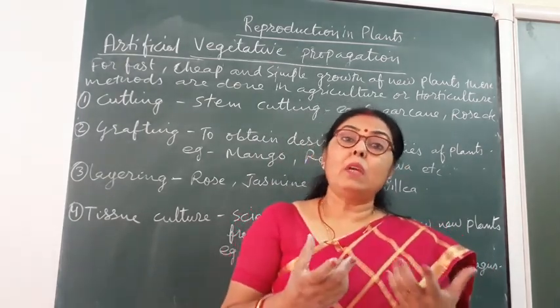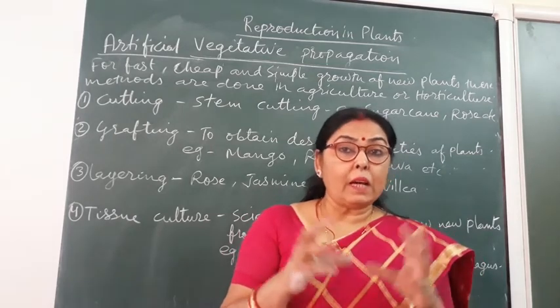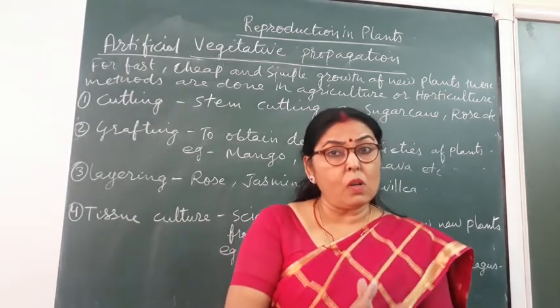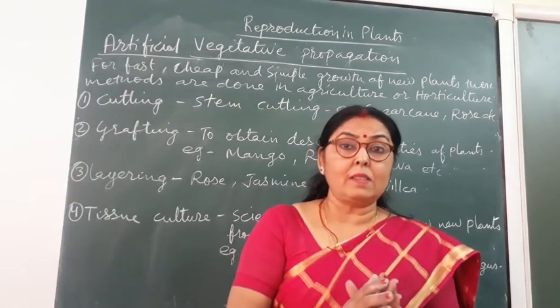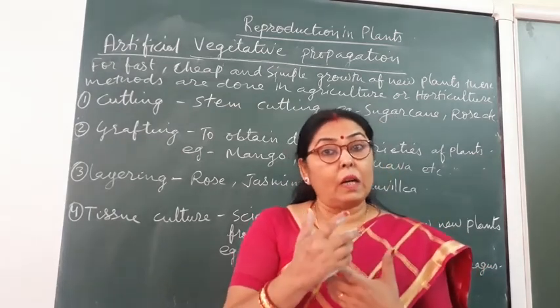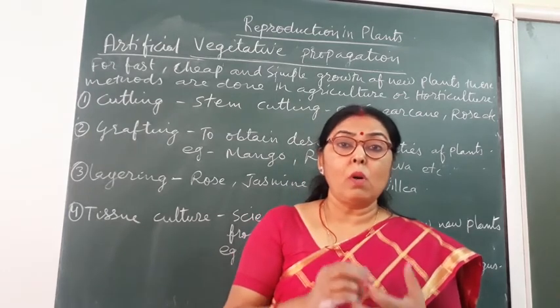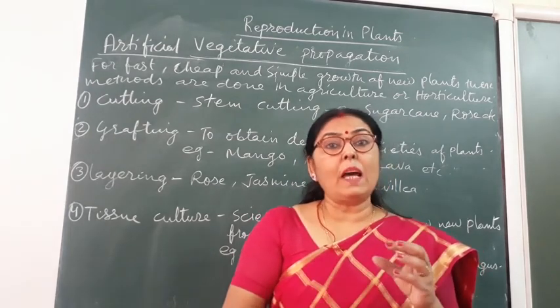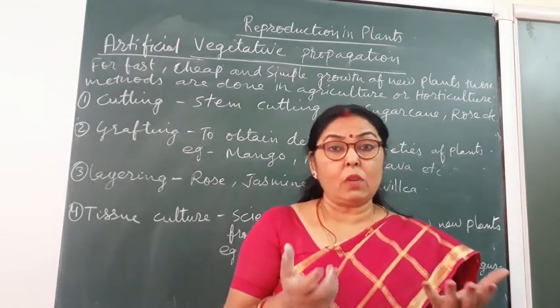The fruit or flower, whatever it will give us, will have both varieties, means the scion and stock plants, both varieties will grow, and another third variety will also grow, which has the characteristics of both plants.